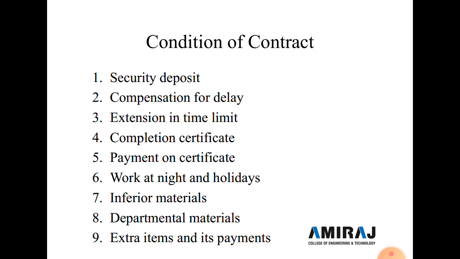Now the seventh condition of contract is inferior material. This clause is provided to reject materials and workmanship which do not conform to the specification of the work. In the specification, the type of material to be used is already given. If the contractor does not use such material, it is rejected by the owner, and all material and workmanship which, in the opinion of the engineer in charge, do not conform to the provisions made in the specification of the work shall be rejected.